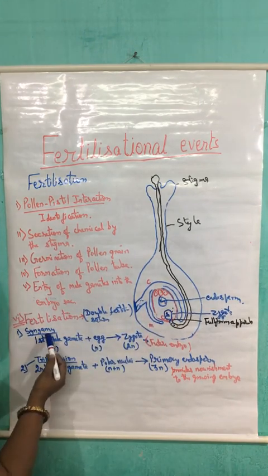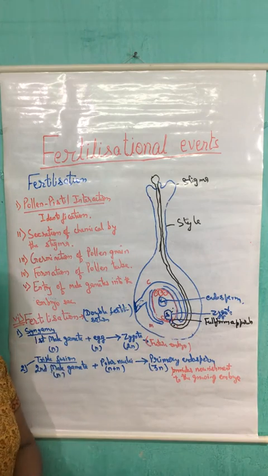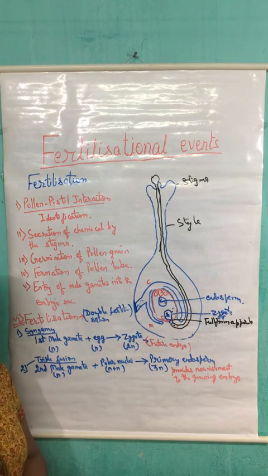It occurs in two steps, syngamy and triple fusion. So in the next video, we will discuss the different events of post-fertilization. Thank you.